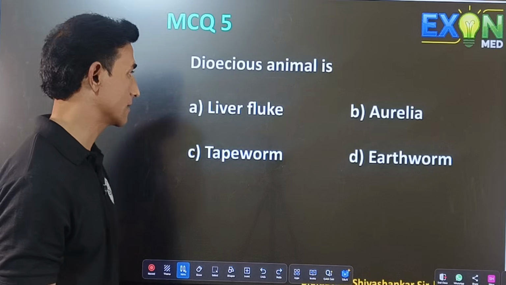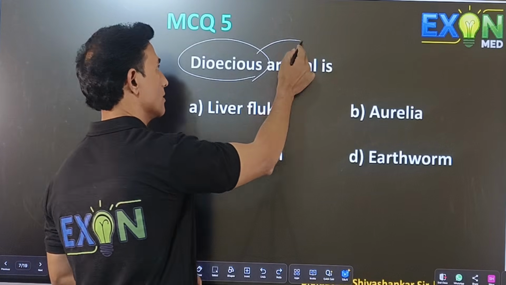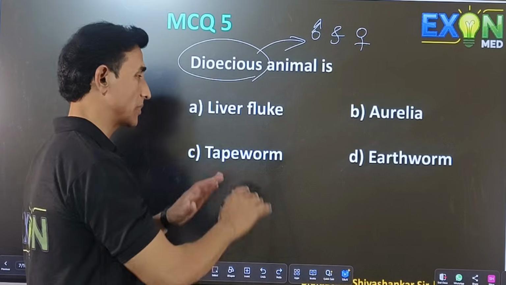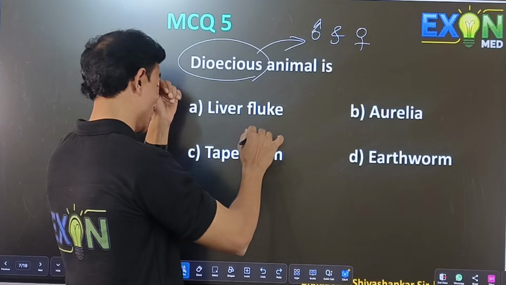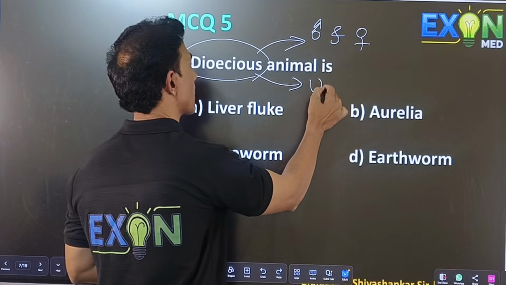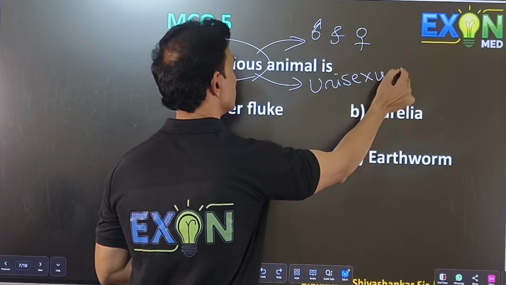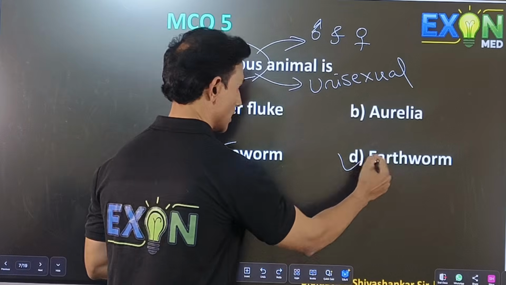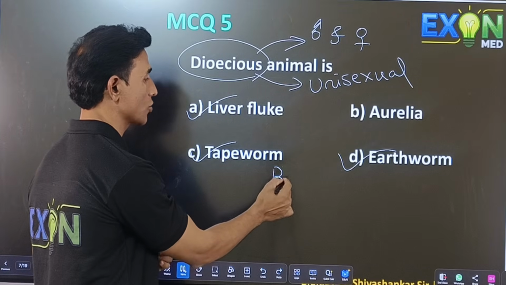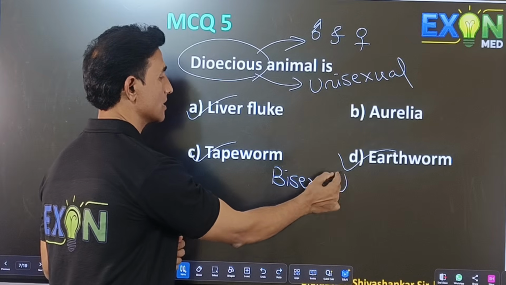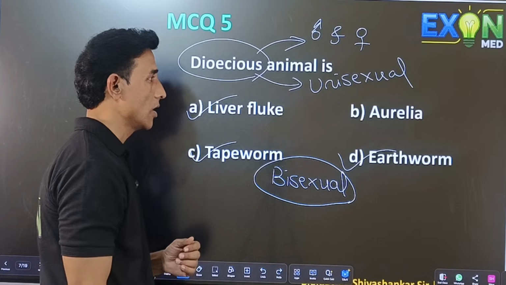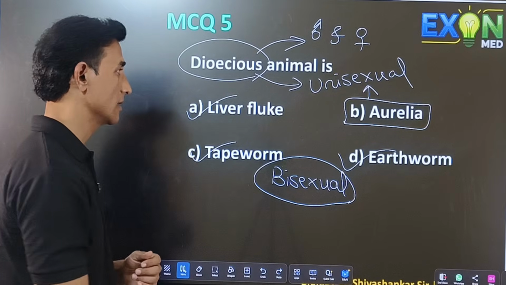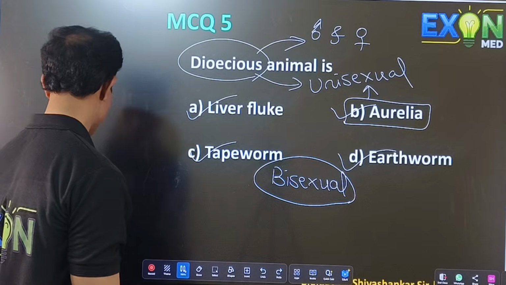Dioecious animals is. First understand what is dioecious. Male and female reproductive parts are present separately in different bodies. Dioecious, another name is unisexual. We know that liver fluke, tapeworm and earthworm are bisexual because male and female are present in a single body, only one body. Aurelia is the only one which is unisexual, that is dioecious. The correct option is B.